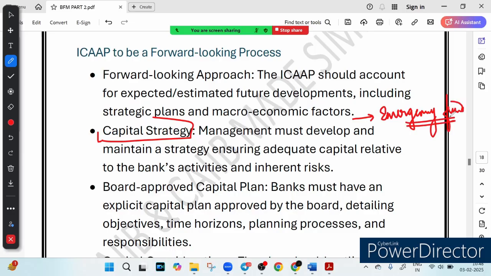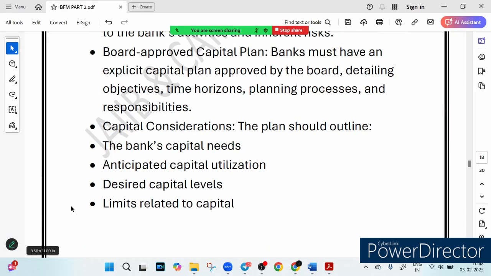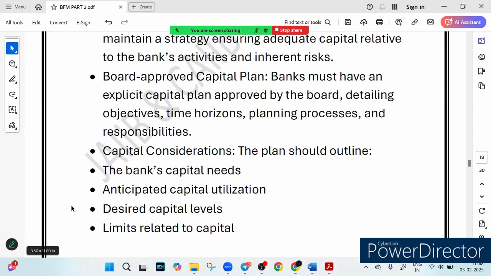But how do they decide how much capital they need? Obviously capital acts like an emergency fund, you know it very well, but how to decide how much they need? So the first step is understanding risk. Then setting capital goals. Let me show you, just wait a minute. Capital strategy, how they do it. I think the steps are there. Yeah, so they first of all understand the risk.